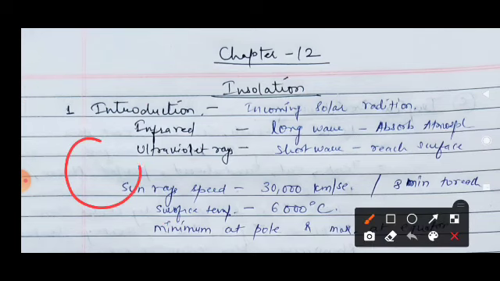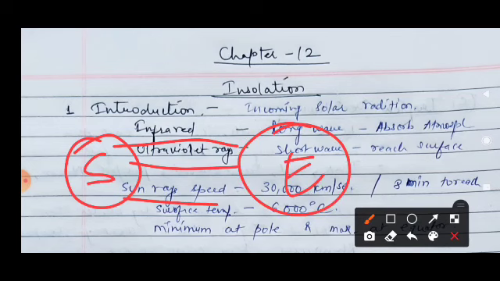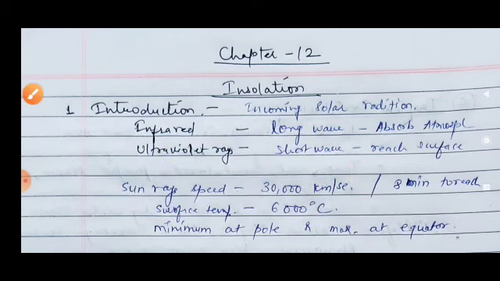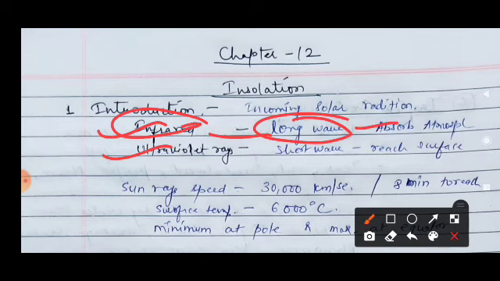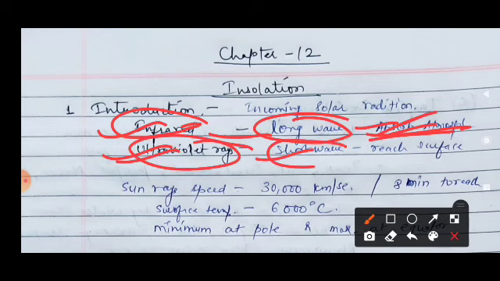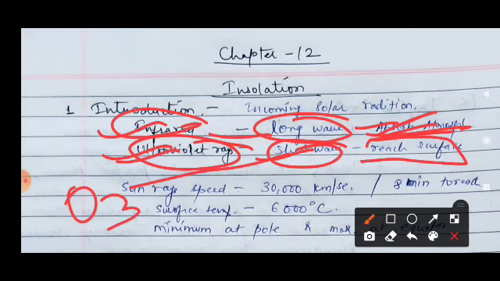The main source of heat and light on the earth is the sun, and we also know that there is an appropriate distance from it. That's why we are getting an appropriate amount of heat and light, and that's why life is possible on the earth. This light comes in the form of infrared and ultraviolet rays. Infrared rays are long waves and are directly absorbed by the atmosphere; they do not reach the surface. But ultraviolet rays are short waves and reach the surface of the earth, and they are absorbed by the O3 ozone layer. That's why it is a protecting layer. In the last chapter we studied about it.